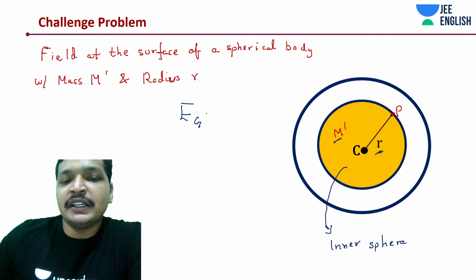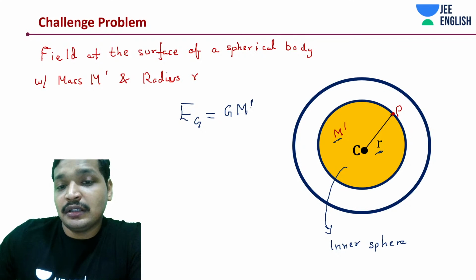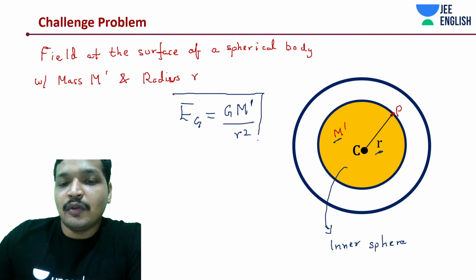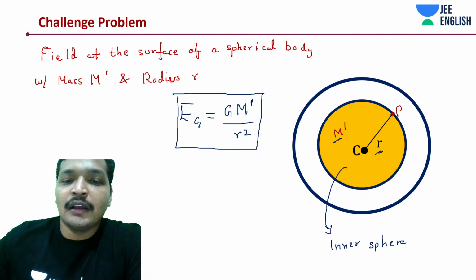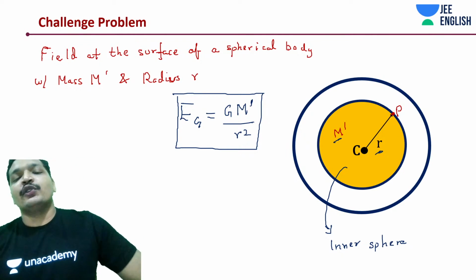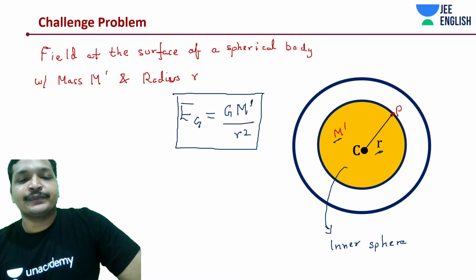It's going to be G, not M, but M dash by, not capital R, small r square. What we need to do is substitute the value of M dash. Then we'll get the answer.